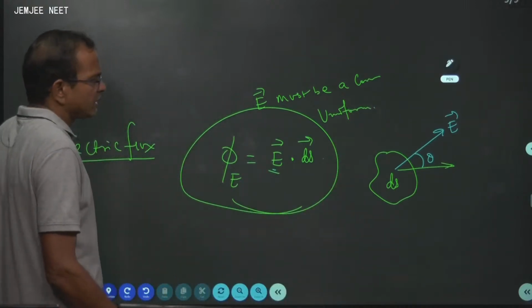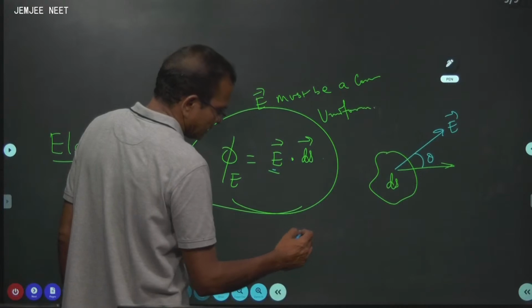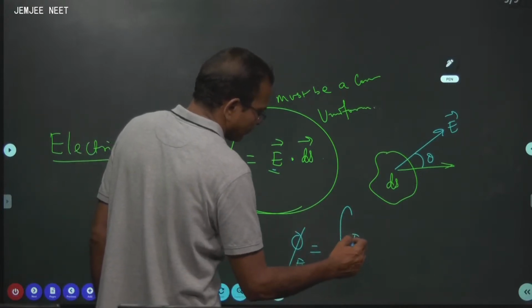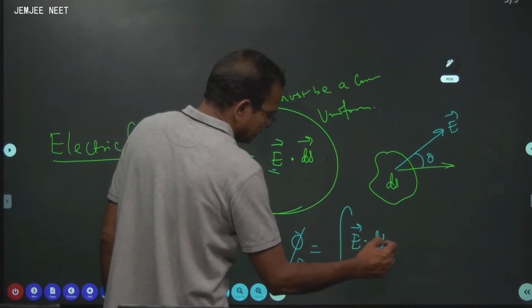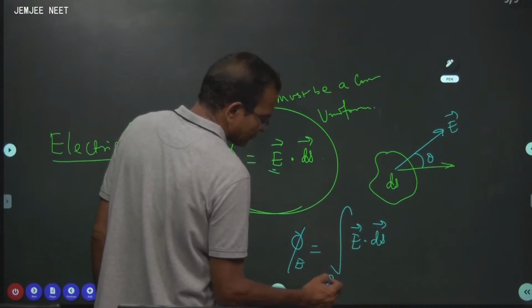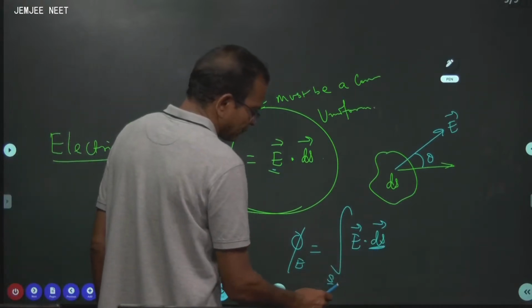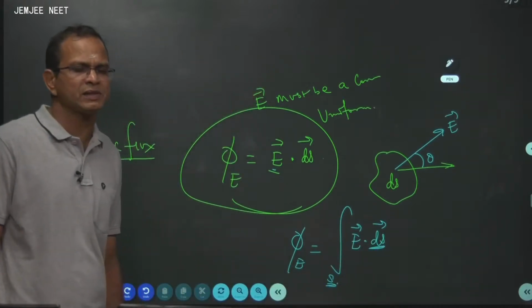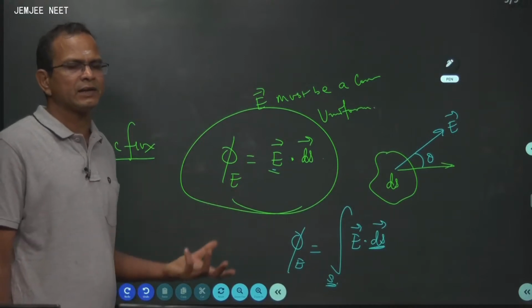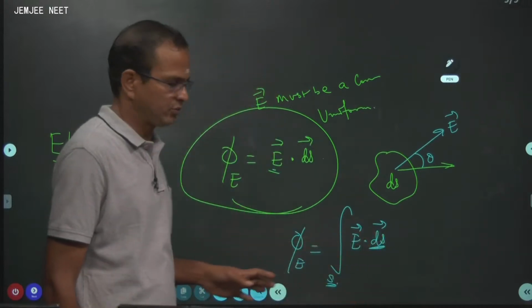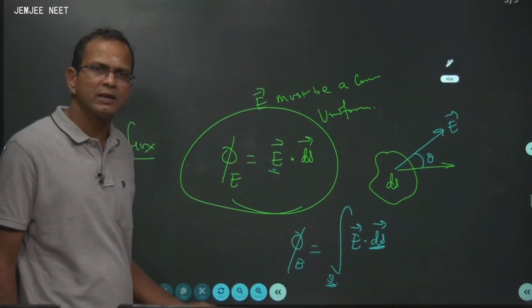But if it is variable, what to do? So simple. Electric flux is given by the integration of E vector dot dS vector, and because you are talking about a surface, it's a surface integral. So you have to take the surface integral, not the linear integration like the integration of x squared dx being x cubed by 3. You have to integrate over the surface area.